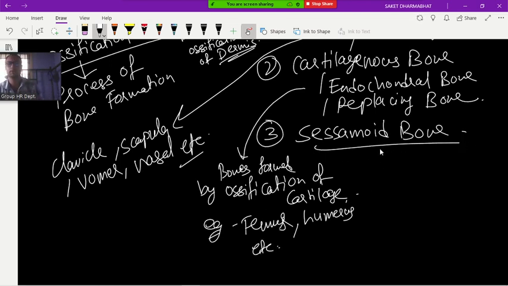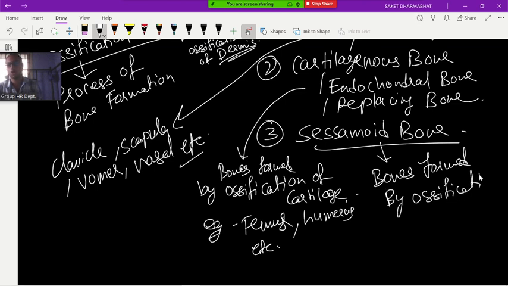Sesamoid bone is what? Bones formed by the ossification of tendon. A tendon and ligament, I taught or not? Yes, sir. Very good. Formed by ossification of tendon. Okay, they are called sesamoid bone.